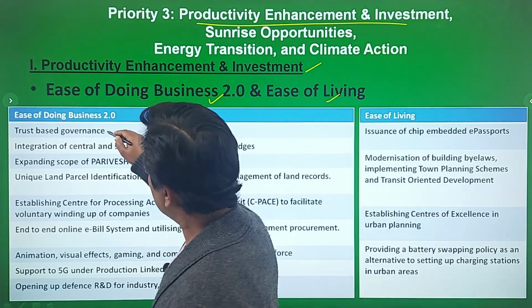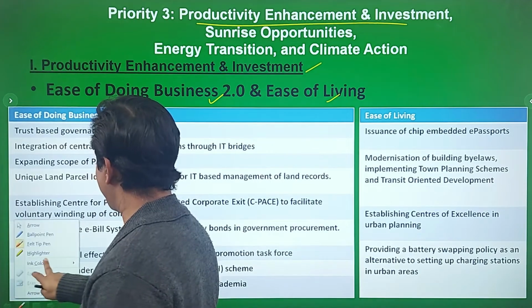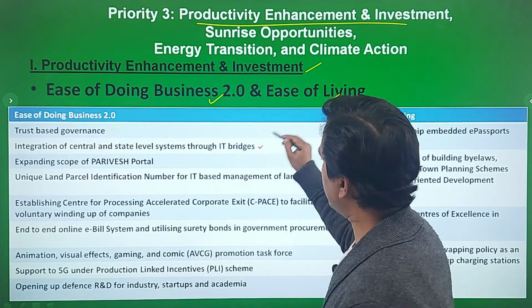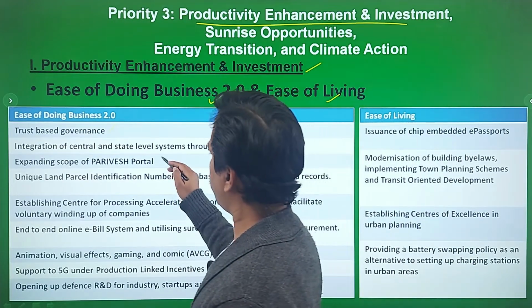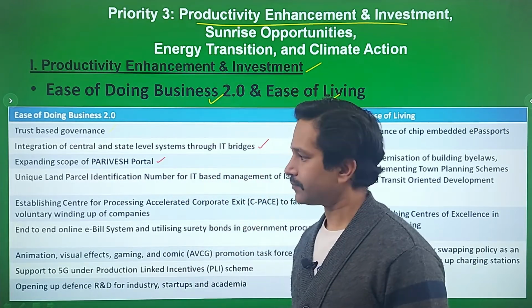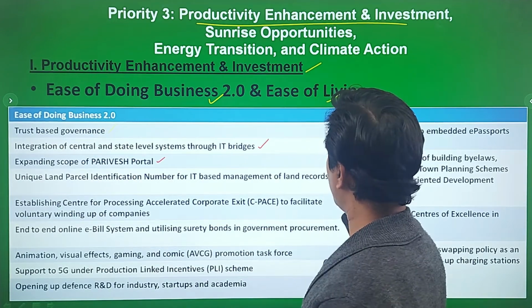So what the government has planned, let us have a look. Trust based governance. Second is integration of central and state level systems through IT bridges. Expanding the scope of the Parivesh portal, especially for green projects. Unique land parcel identification number for IT based management of land records.